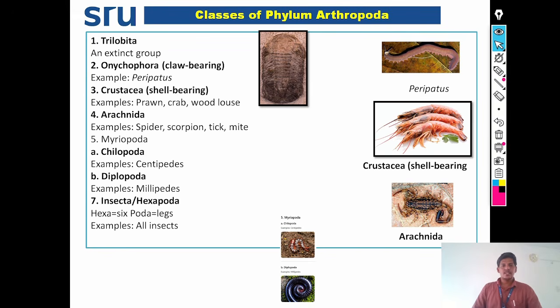See the classes of phylum Arthropoda. Under phylum Arthropoda, the following classes are there. The first class is Trilobita. Example is trilobites. It is an extinct group. Next class is Onychophora, that is claw-bearing organisms. Example is Peripatus.